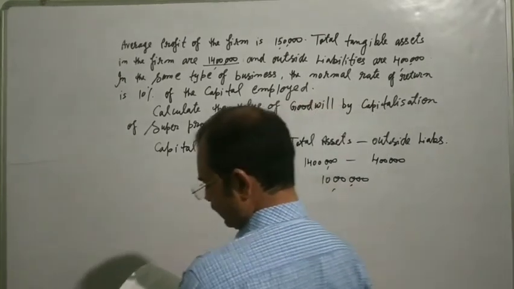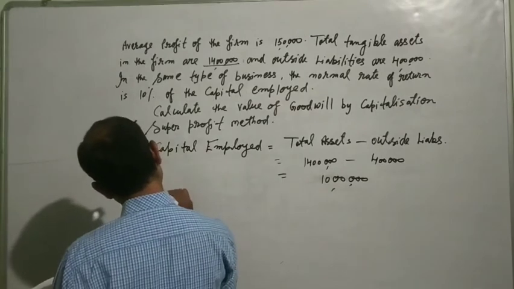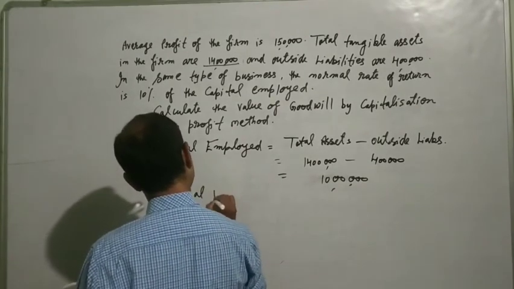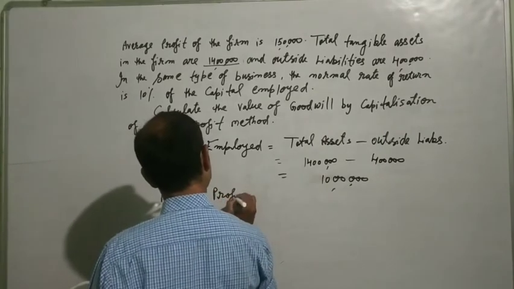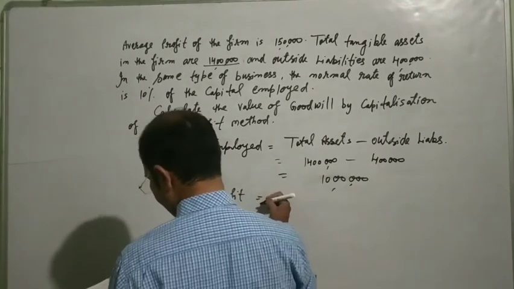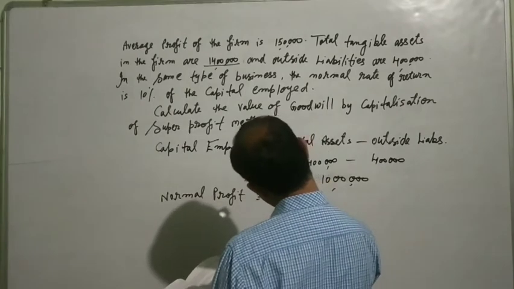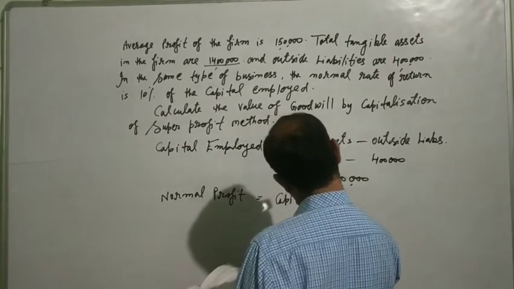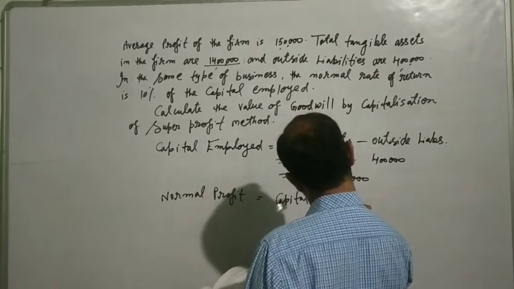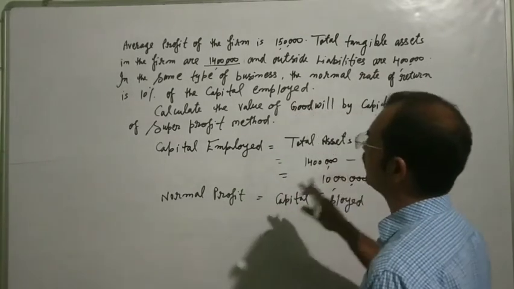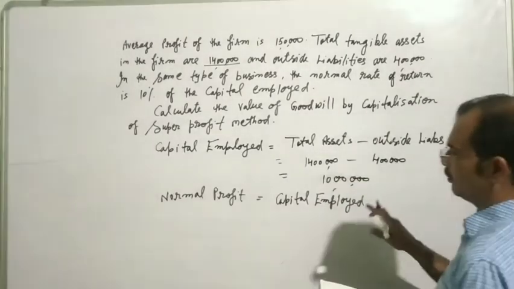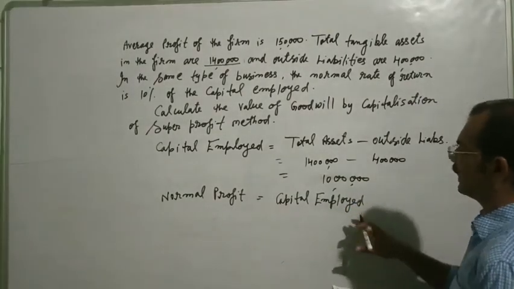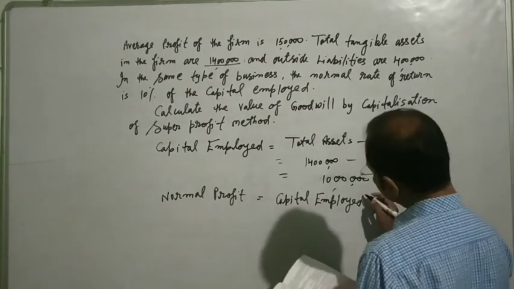After this, we find the normal profit. Normal profit is equal to capital employed into normal rate of return. You have already calculated normal profit in the last video, so I think you know very well how to calculate the capital employed and normal profit.